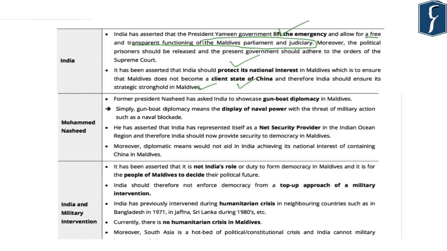Now, the former president of Maldives, Mohammad Nasheed, has asked India to showcase gunboat diplomacy. Gunboat diplomacy means the display of naval power with the threat of military action, such as naval blockade. He has asserted that India has represented itself as a net security provider in the Indian Ocean. Therefore, India should provide security to democracy in Maldives.